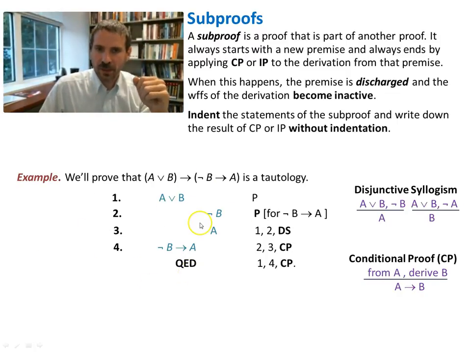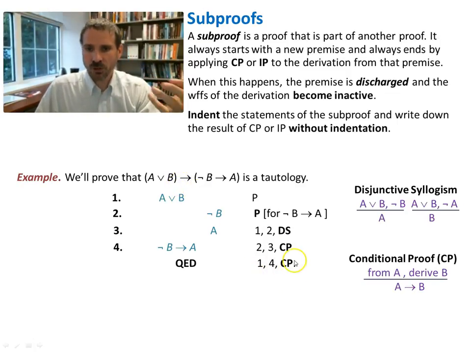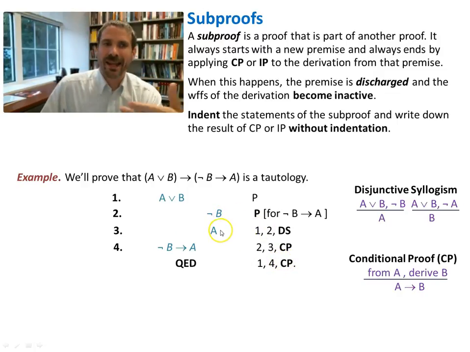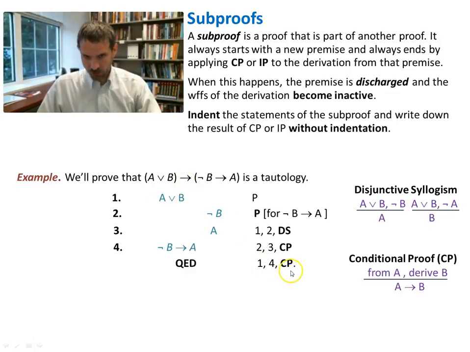This whole thing is basically a subproof, and we pull out of it to conclude that the implication is true with the conditional proof rule. So just like here inside this subproof, we've gone back a level of indentation to conclude not B implies A is true using CP. We do the same thing for the entire proof on this last line with CP here. So whenever we conclude an implication is true with conditional proof, we always go back a level of indentation.